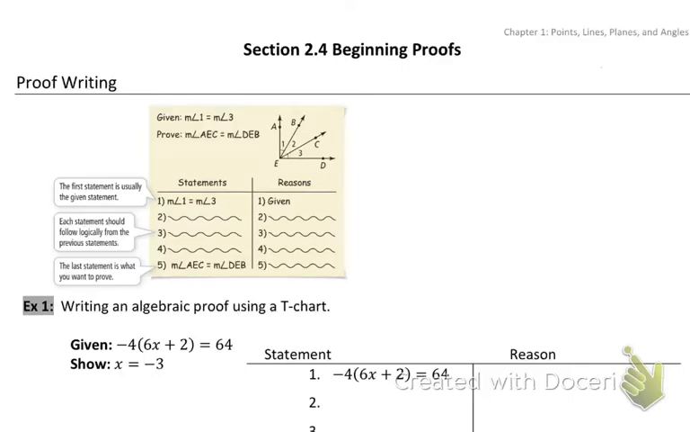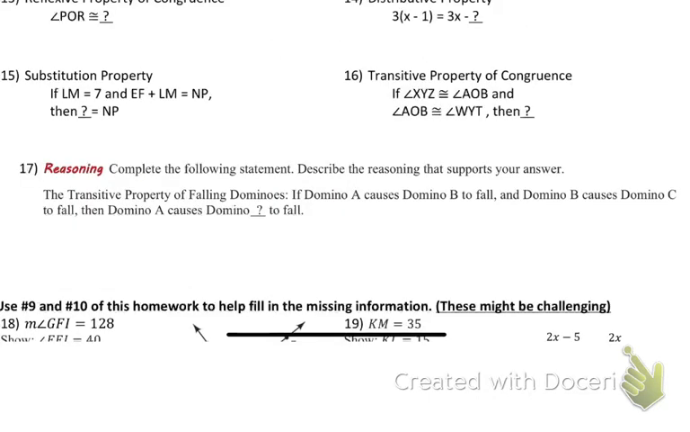17 on 2.3. All right, 17 on 2.3. So it says, complete the following statement. Describe the reasoning that supports your answer. So it says the transitive property of falling dominoes. If domino A causes domino B to fall, and domino B causes domino C to fall, then domino A causes.